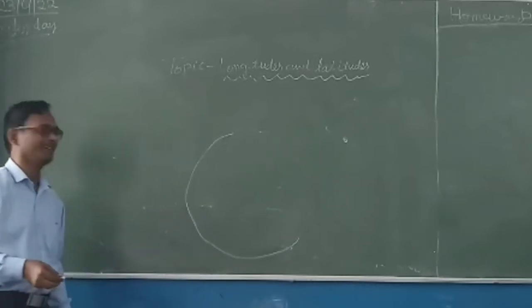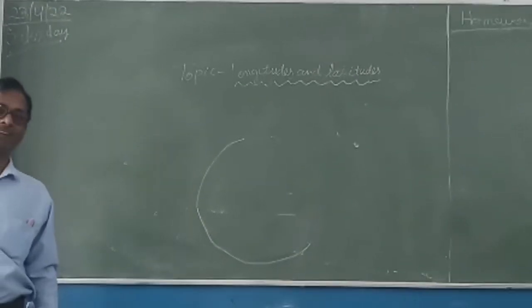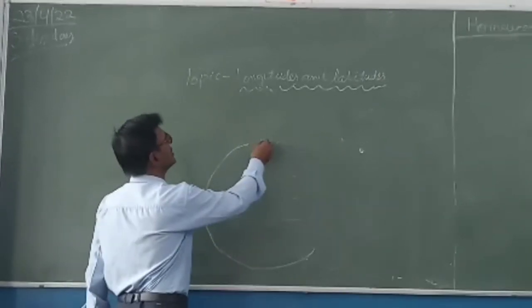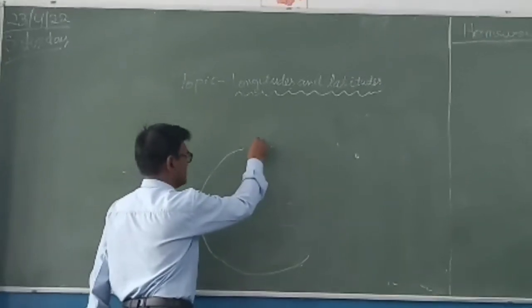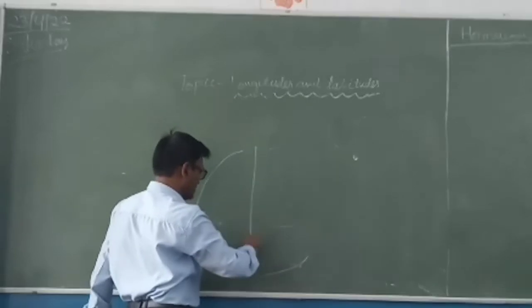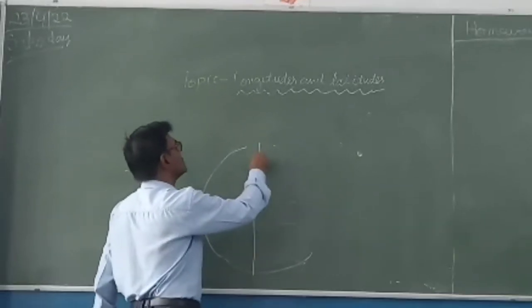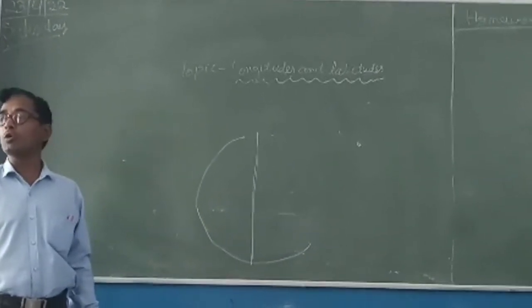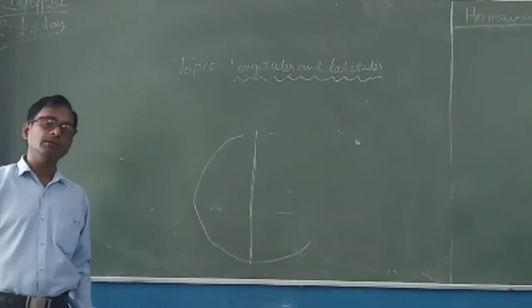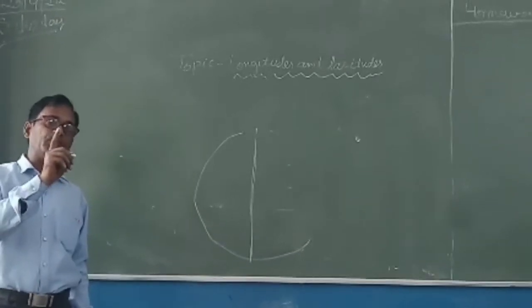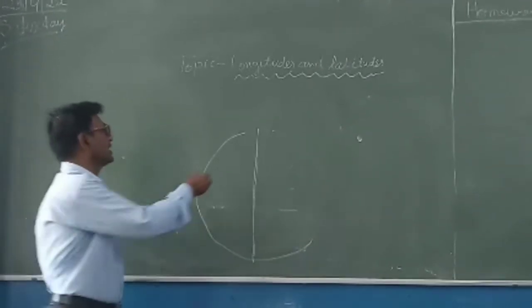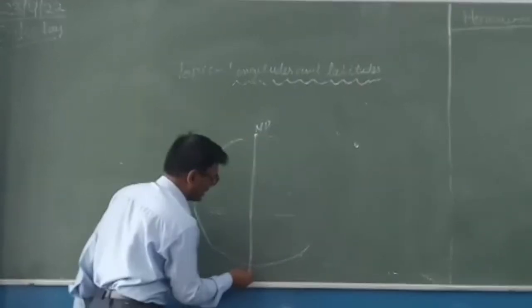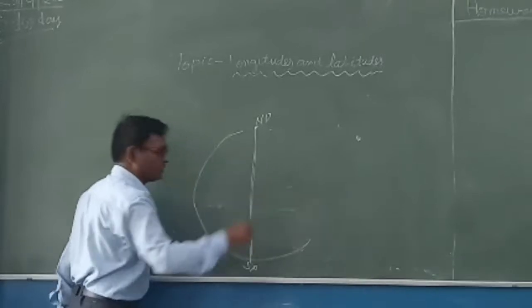Maybe not perfect, but just for understanding, this is the 0 degree prime meridian. This is a vertical line, and it is also an imaginary line drawn on the globe, joining the North Pole and the South Pole. Here is the North Pole, and here is the South Pole. Is it clear?